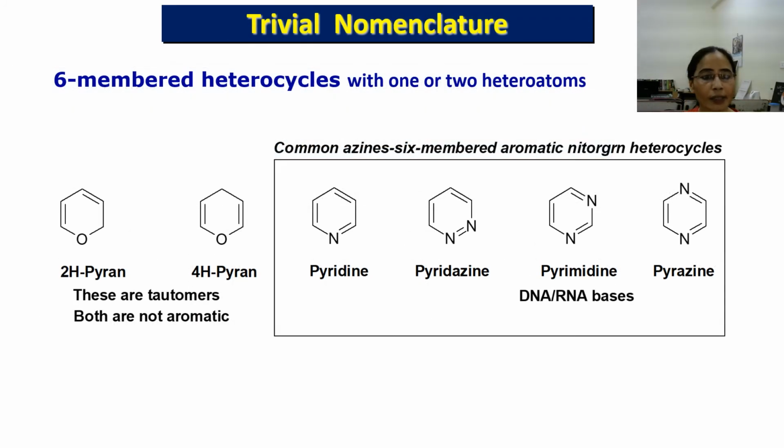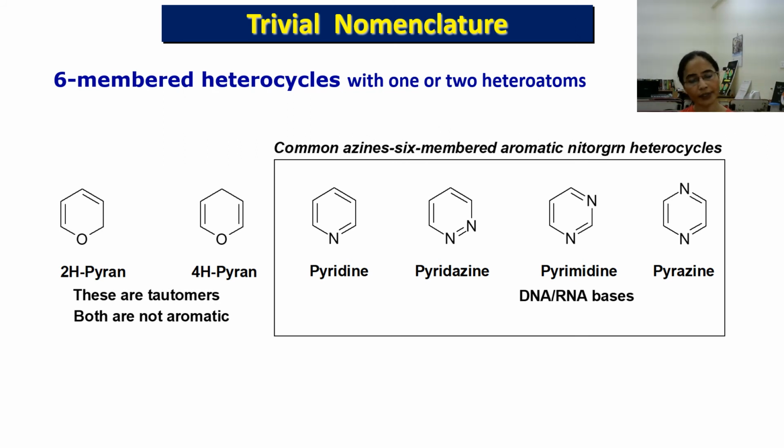Here are some 6-membered heterocycles with 1 or 2 heteroatoms. The two examples first given are tautomers of each other. This is 2H-pyran and this is 4H-pyran. So the position of the saturated atoms is different in these two structures, here at position 2 and here at position 4. So this is 2H-pyran and this is 4H-pyran.